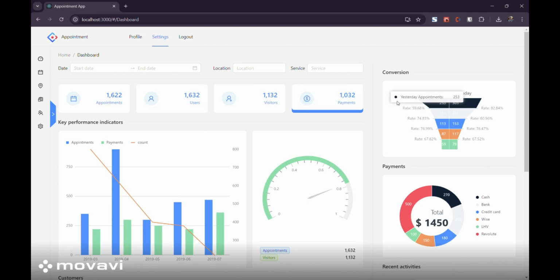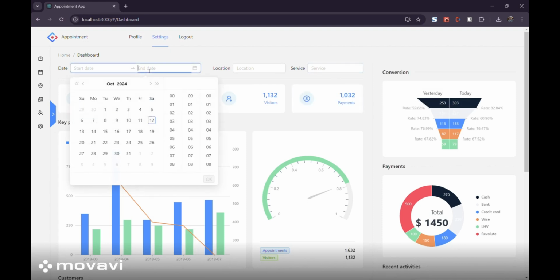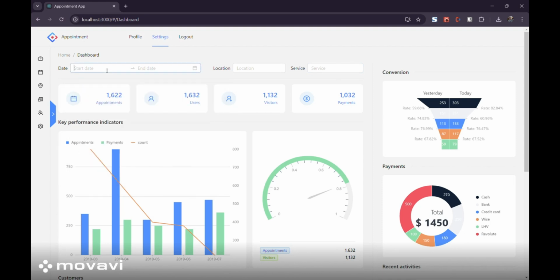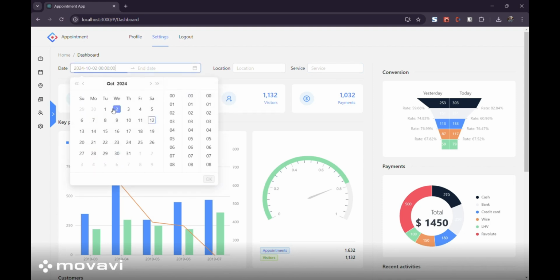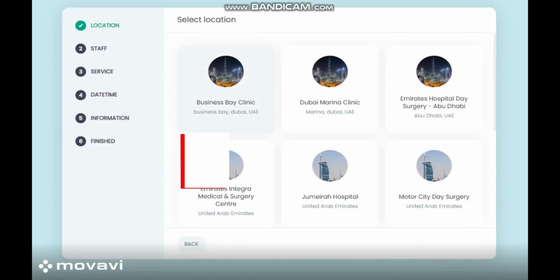So this is our appointment system dashboard, where you can see all the data displayed in charts using Chart.js. There are filter options at the top. Now I'm showing you the filters to select the date. You can set it by date, location, and services.